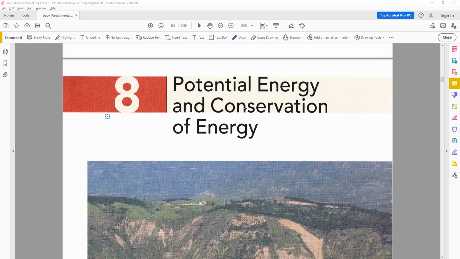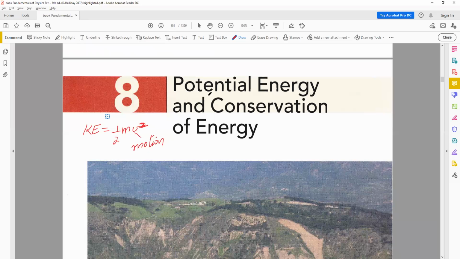What's the formula? Kinetic energy is equal to half mv square. And this v represents velocity, and therefore this is related to motion. So the energy due to motion is known as the kinetic energy, right?